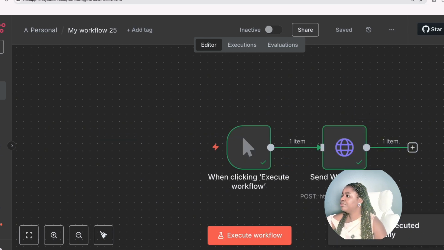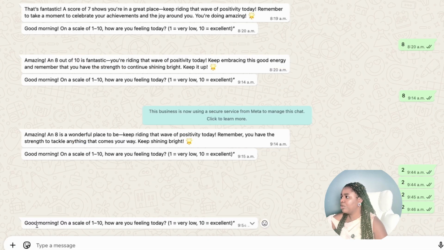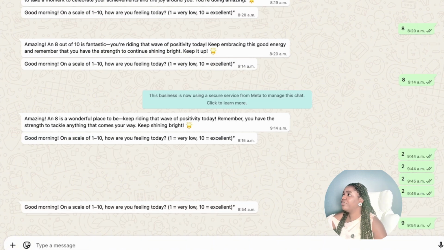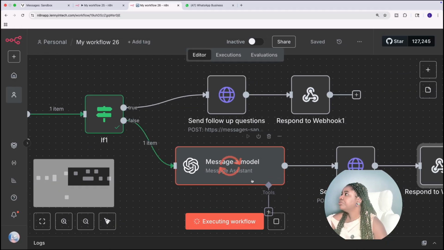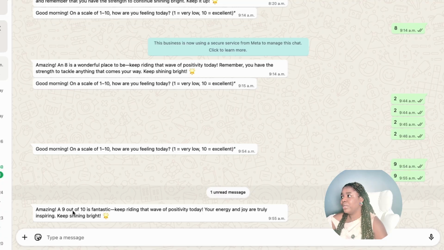Coming into my WhatsApp, you can see that a message was sent. I'm going to say I'm n8n, and then I'm going to come in here and click on execute workflow. Because I'm n8n, it means that I'm doing really good. So then if I come in here, it says, amazing, you are a 9 out of 10 and it's fantastic. Keep riding the wave of positivity today. Your energy and joy are truly inspiring. Keep shining bright.